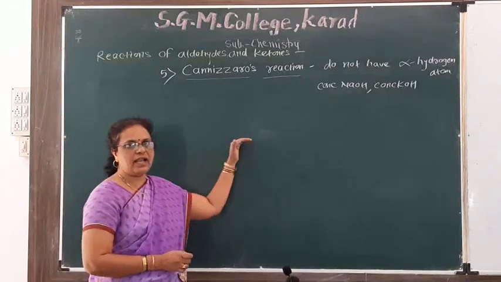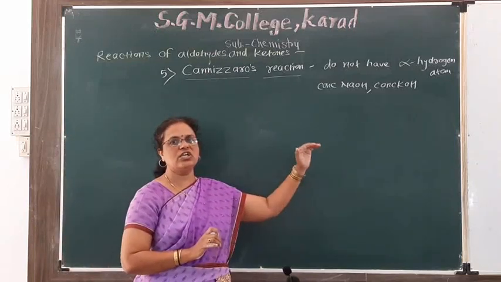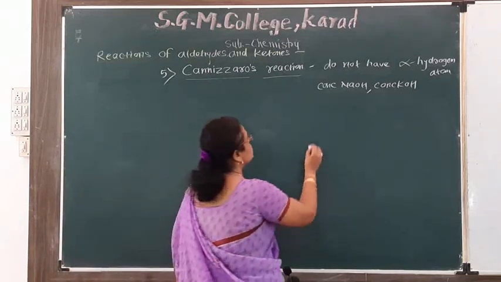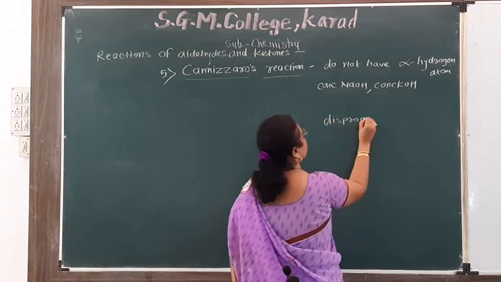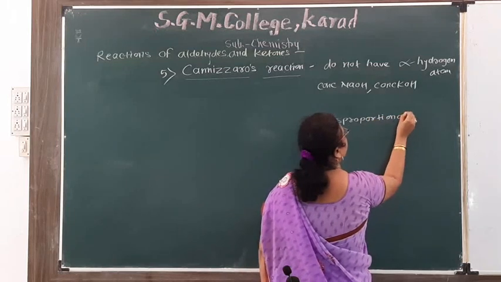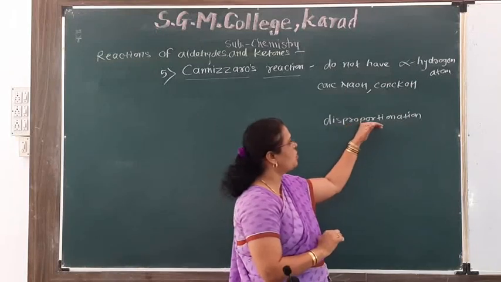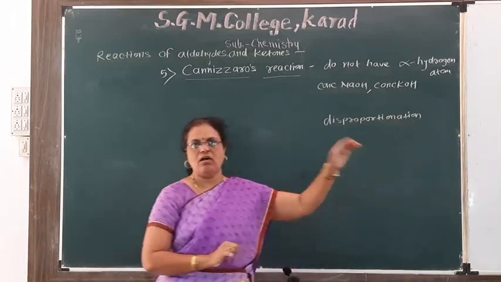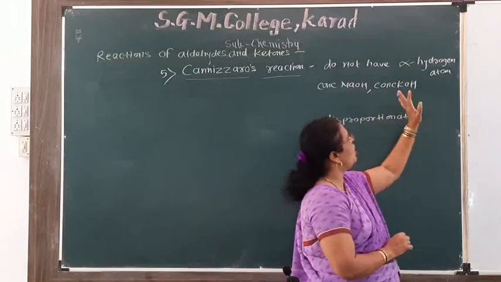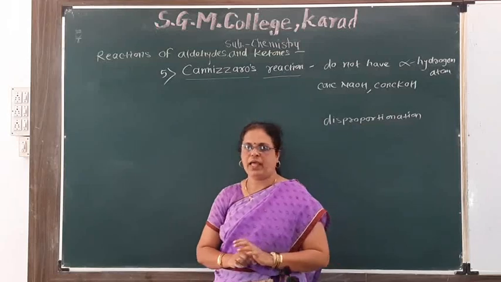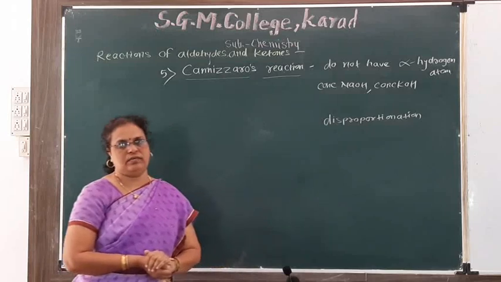Means here self oxidation reduction reaction, also known as disproportionation, under the influence of base like concentrated NaOH or concentrated KOH. That type of reaction is called Cannizzaro reaction.